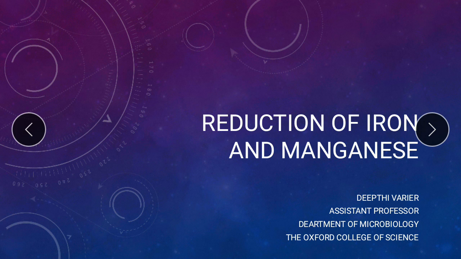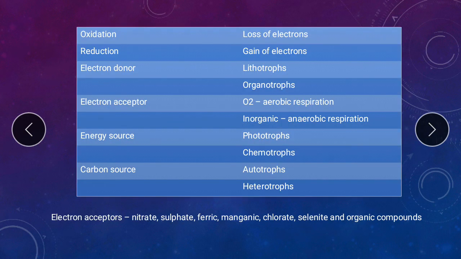Before we go into the different organisms involved in the reduction of iron and manganese, I want to refresh your memory on the terminologies that will come up in our next few classes. Oxidation is the loss of electrons, like you all know, and reduction is the opposite, the gain of electrons. If the electron donor is an inorganic compound, then that type of organism is called a lithotroph. And if the electron donor is an organic compound, then those organisms are called organotrophs.